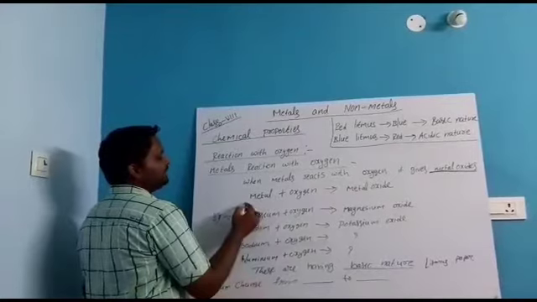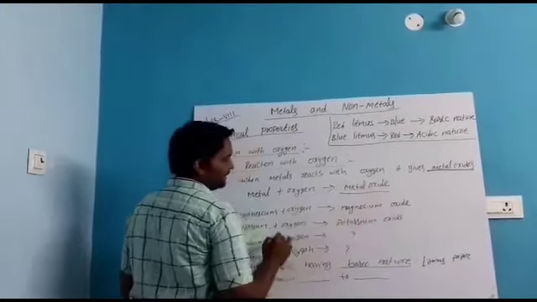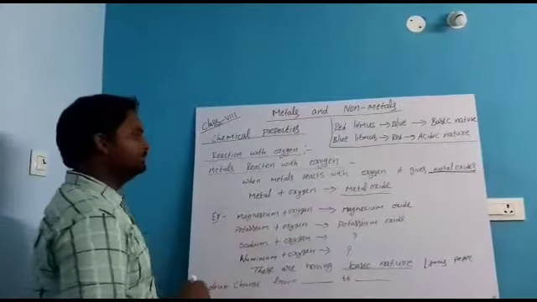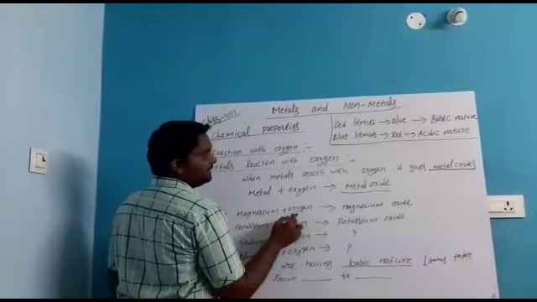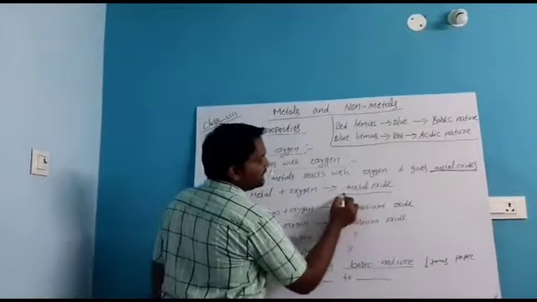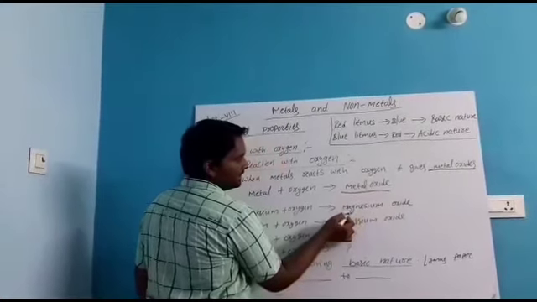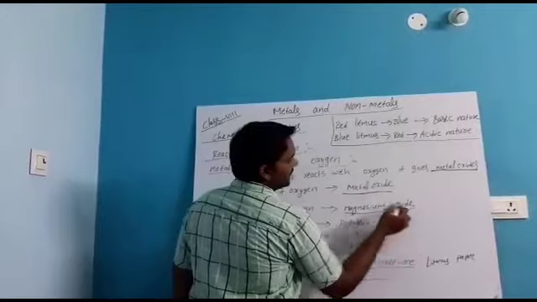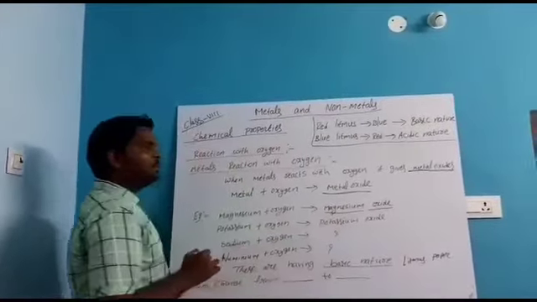I wrote that reaction here: metal plus oxygen gives metal oxide. For example, in your textbook they gave magnesium. When magnesium reacts with oxygen, it gives magnesium oxide.